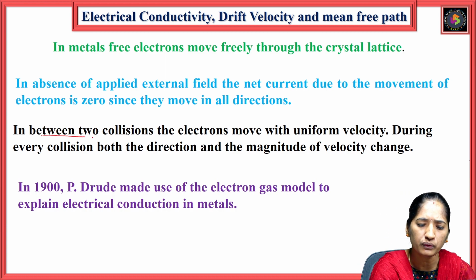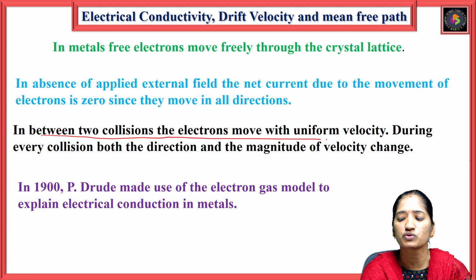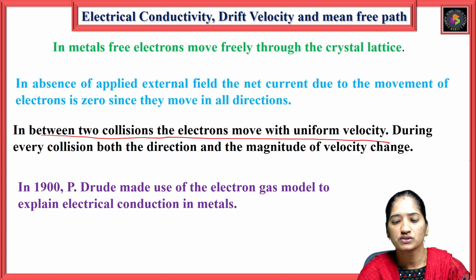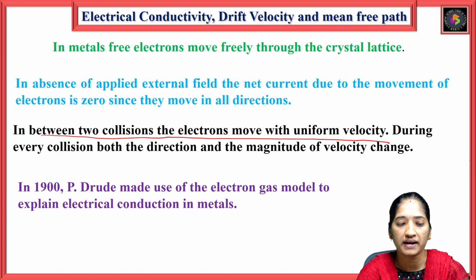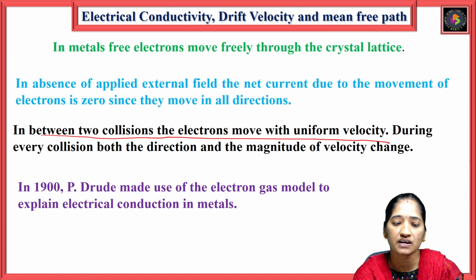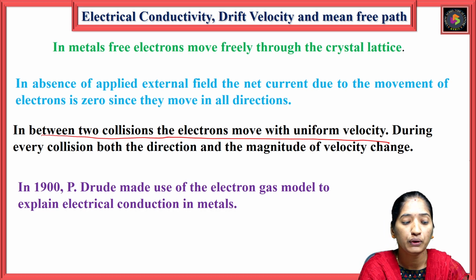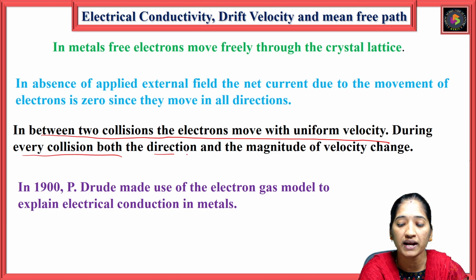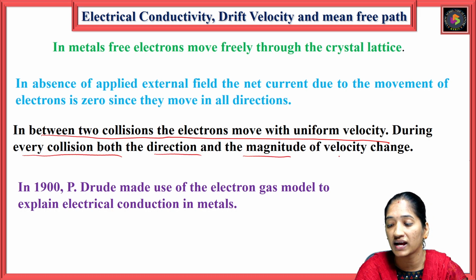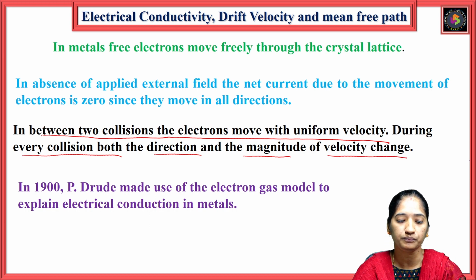In between two collisions, the electrons move with a uniform velocity. During every collision, both the direction and the magnitude of the velocity change.